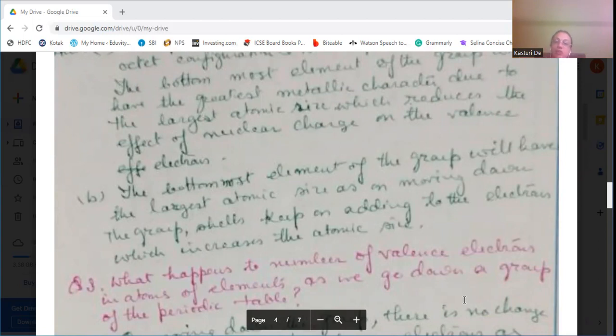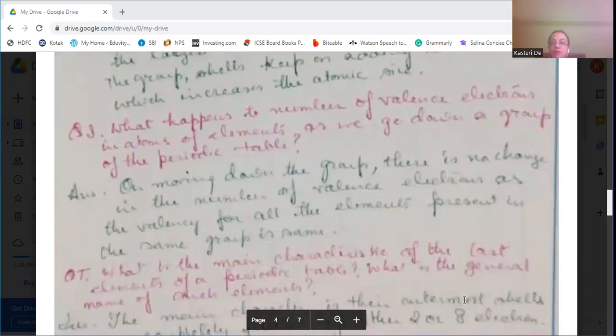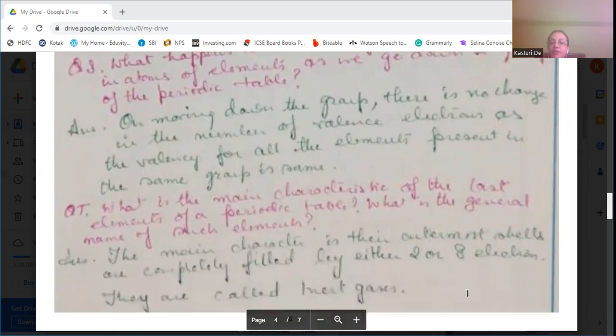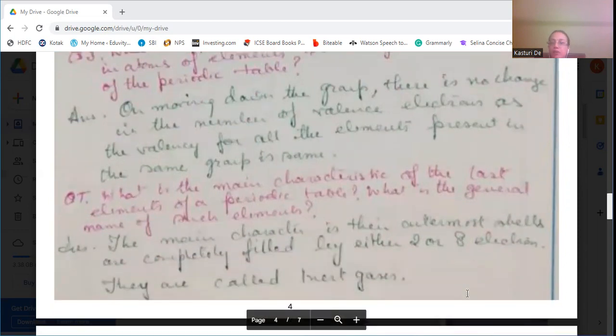Now, what happens to the number of valence electrons in atoms of elements as we go down the group of the periodic table? On moving down the group, there is no change in the number of valence electrons, as the valency for all the elements present in the same group is the same. We know that the valency of one group is the same. Therefore, the valence electrons do not differ. That remains the same.